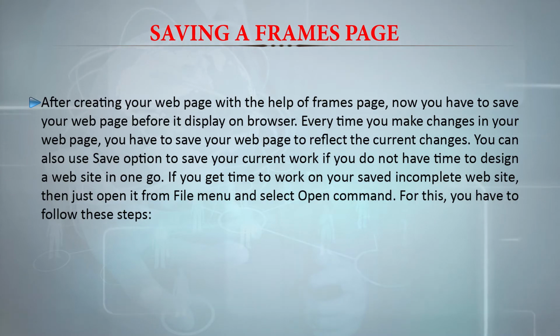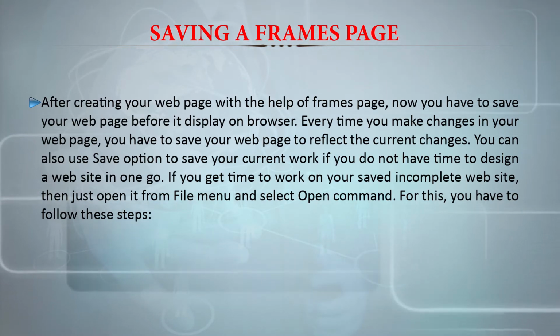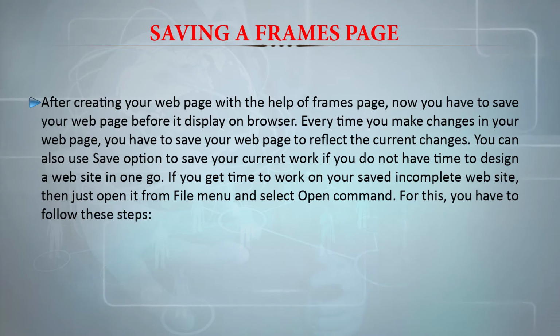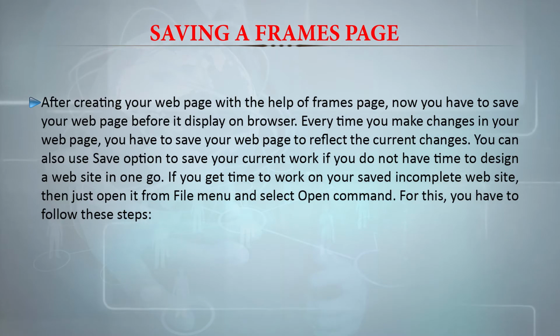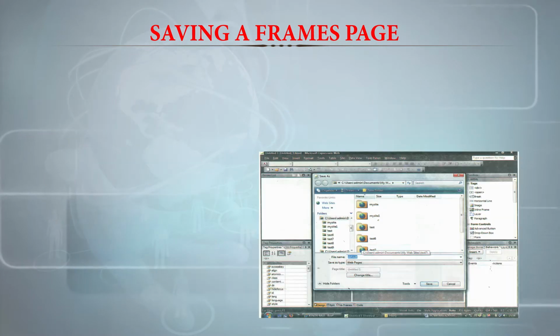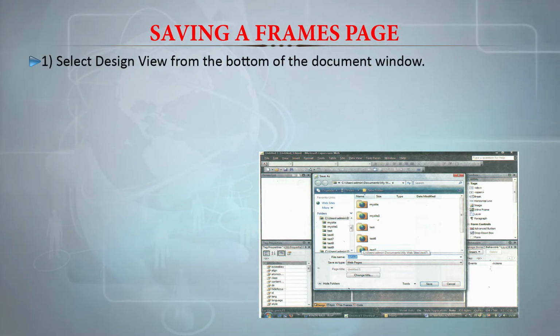If you get time to work on your saved incomplete website, then just open it from the file menu and select the open command. For this, you have to follow the steps which I will be explaining to you now, and you have to listen to them carefully if you want to implement them. First of all, you select the design view from the bottom of the document window.